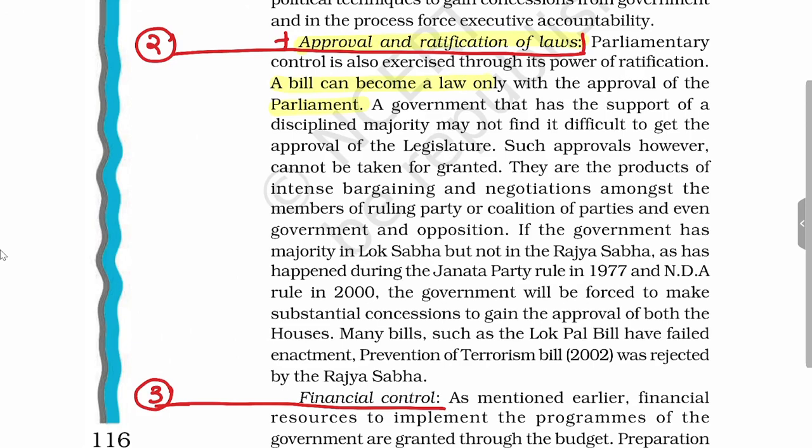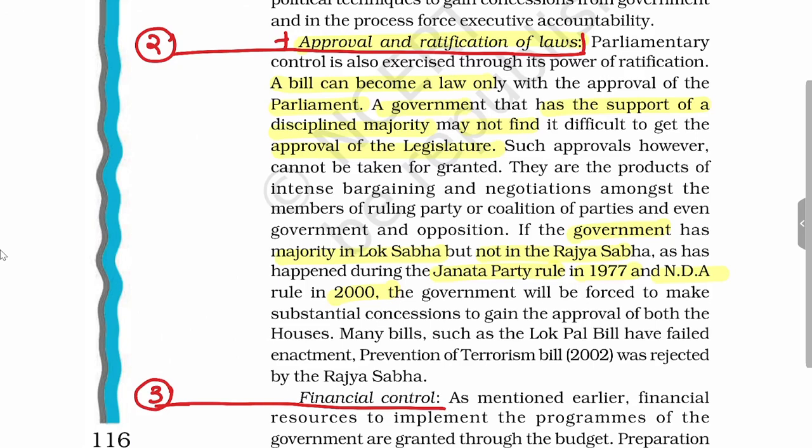If the government has the support of a majority, it will not find it difficult to get the approval of the legislature, but things are not always the same. The government might have a majority in Lok Sabha but not in Rajya Sabha. This happened in 1997 during the Janata Party rule, and in 2000 in the NDA rule. They had a majority in Lok Sabha but they didn't have a majority in Rajya Sabha.